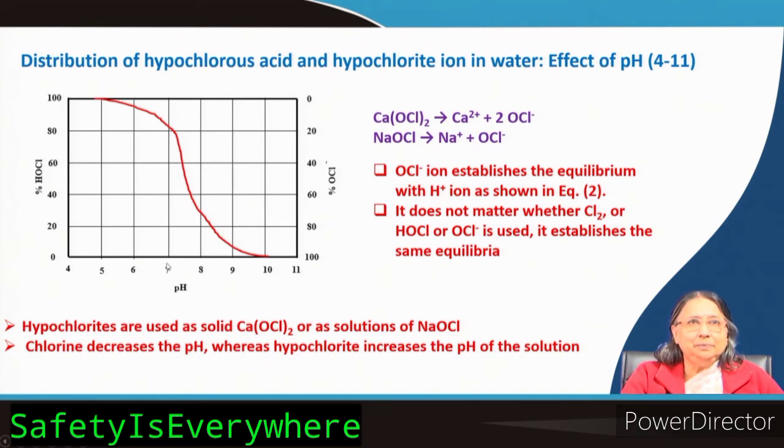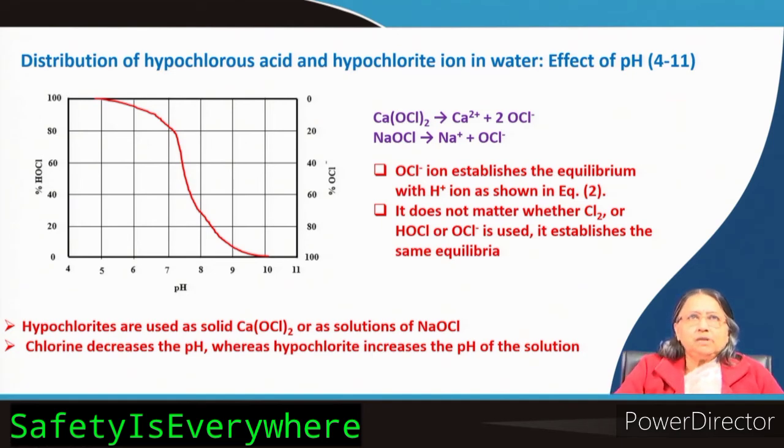Now, for example, I choose 7 pH. At 7 pH you see 80% for example HOCl and 20% is OCl minus, but if you bring it to 9, you see it is maybe below 10% and it is above 90%. Again at 10 it is almost 100% OCl minus. Okay. So, depending on the pH, as you increase the pH, more and more OCl minus is produced.